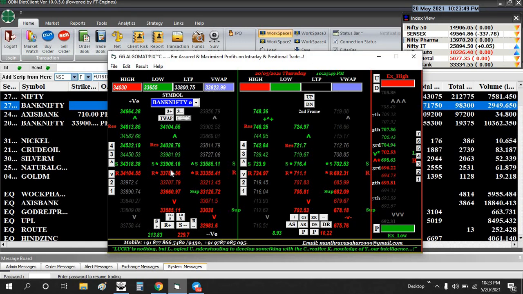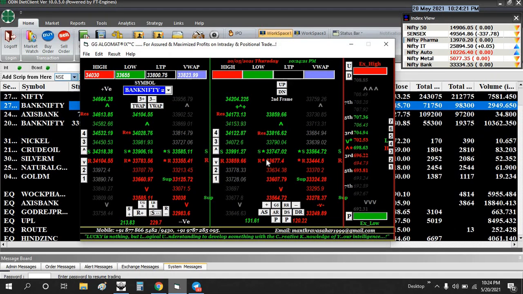So for that confirmation we have to click one more click, right? See here, now our open is in this area. Here you can see R plus and S minus. When the open price is on the green side, I want to click the R plus, and when the open price is on the red side, I want to click the S minus, right? So I'm clicking the S minus. After clicking this S minus, I will get results in the second frame. After that, check the open price here, where it is located, whether on the green side or the red side.